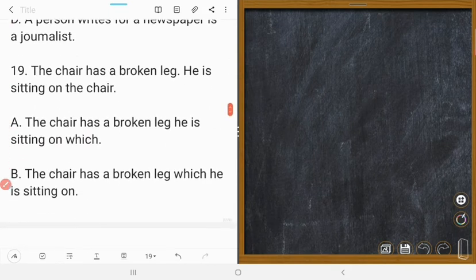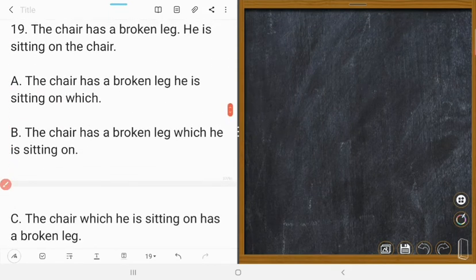Next one is 19. The chair has a broken leg. He is sitting on the chair. So the chair is a non-living thing. Instead of it, we shall use which. Could you understand? So let's do it.